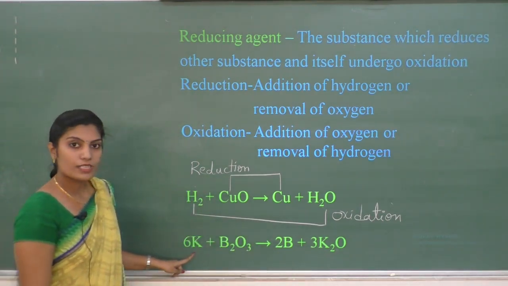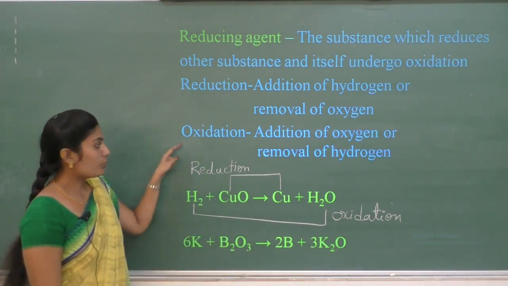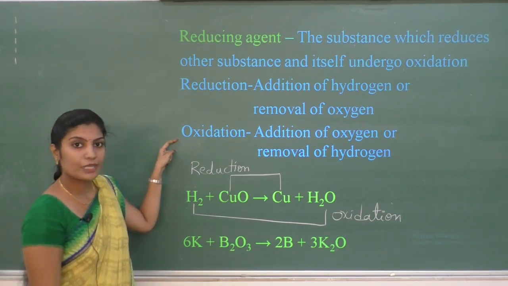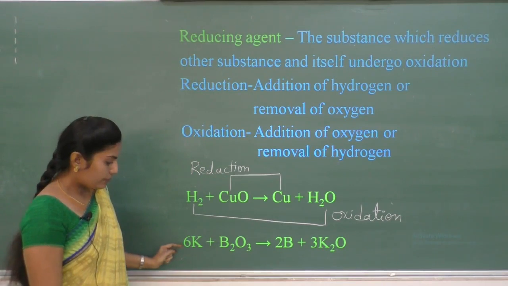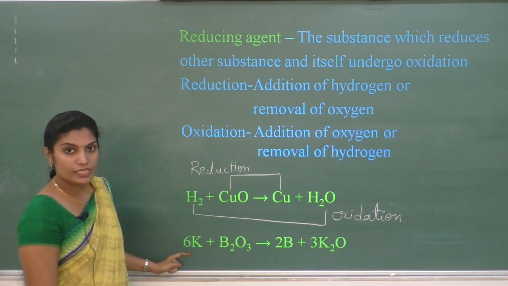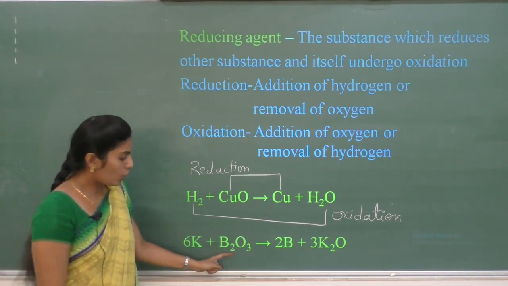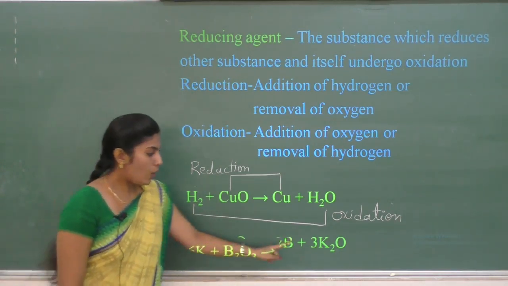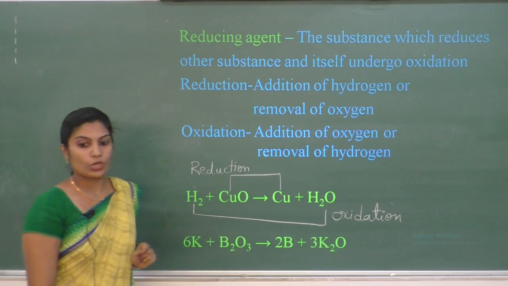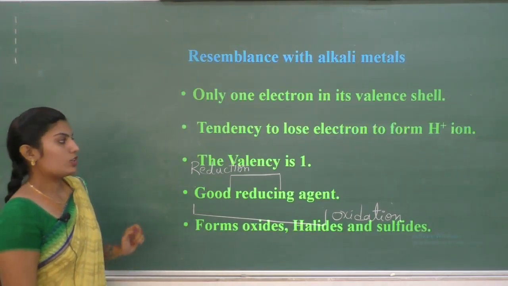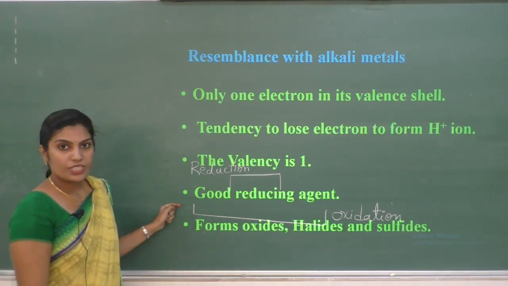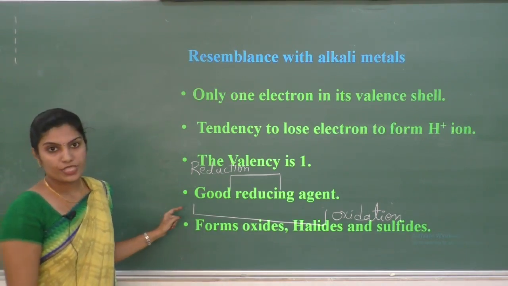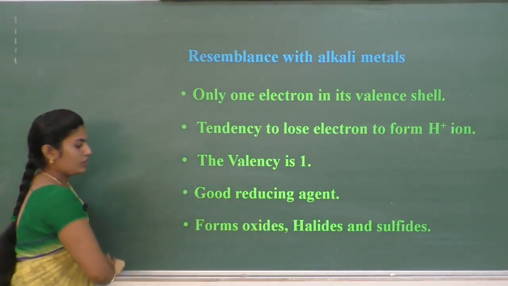Addition of oxygen is taking place. What do you mean by addition of oxygen? Addition of oxygen is nothing but oxidation. That means potassium is reducing boron oxide to boron and itself undergoing oxidation. Therefore, we can say both hydrogen and alkali metals are good reducing agents.